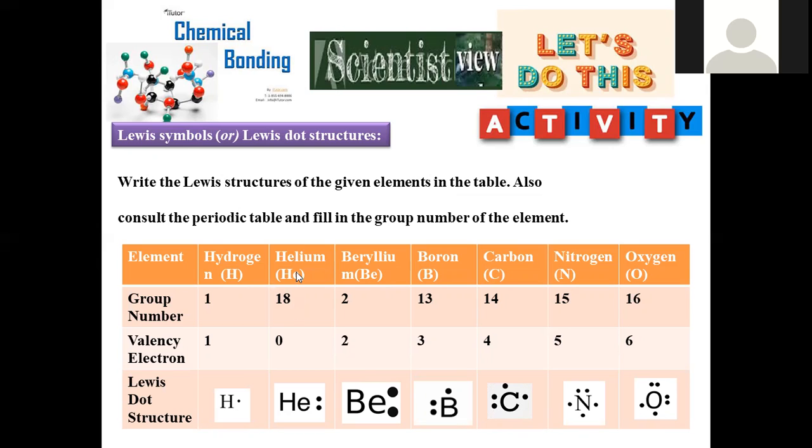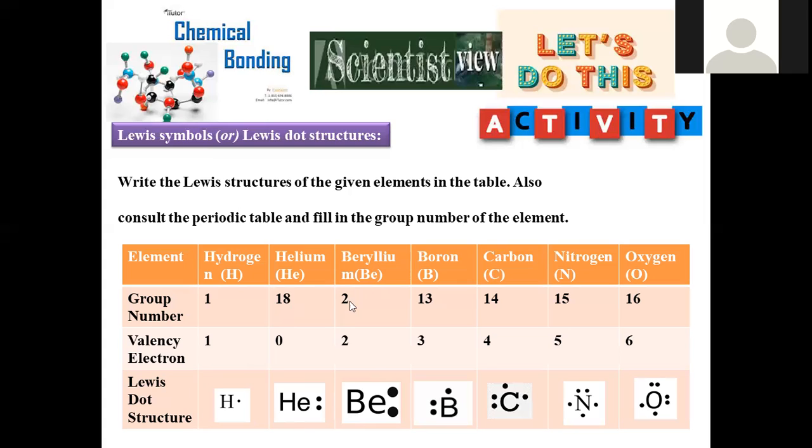Helium with the noble gas configuration, whose group number is 18 in the modern periodic table, 8b in Roman numerals. Valency electrons, being it is ns2 np6 completely filled, how many valency electrons can we say? Valency electrons will be 2 actually, and those 2 electrons are represented in helium with 2 dots. Move on to beryllium.